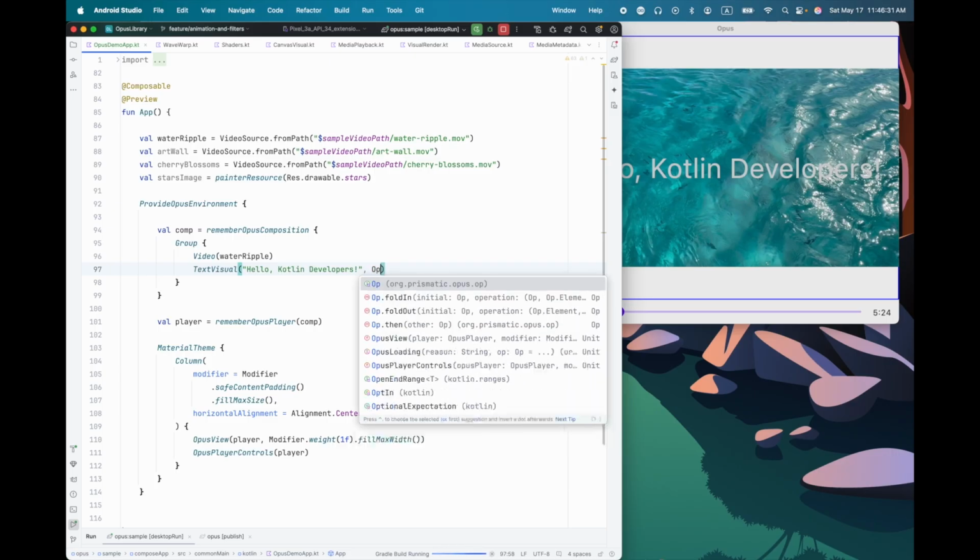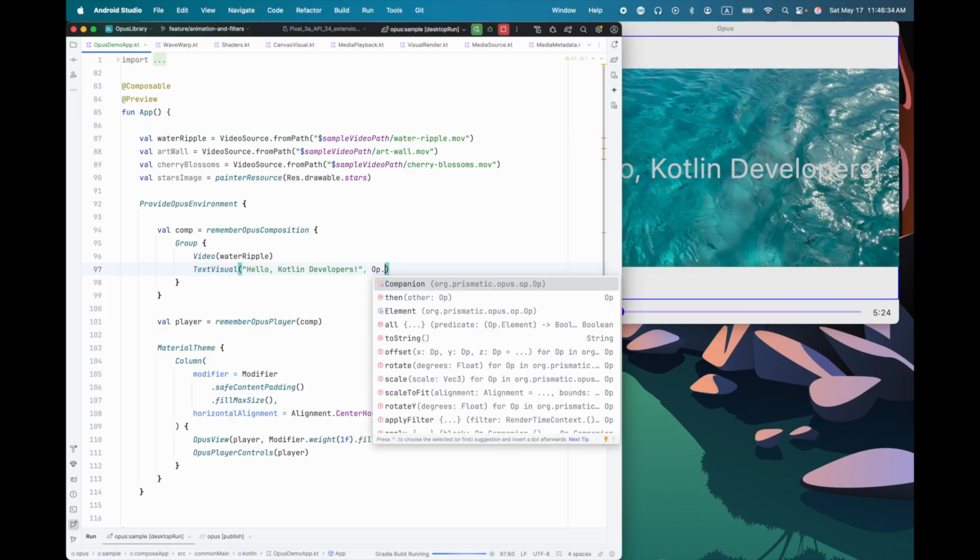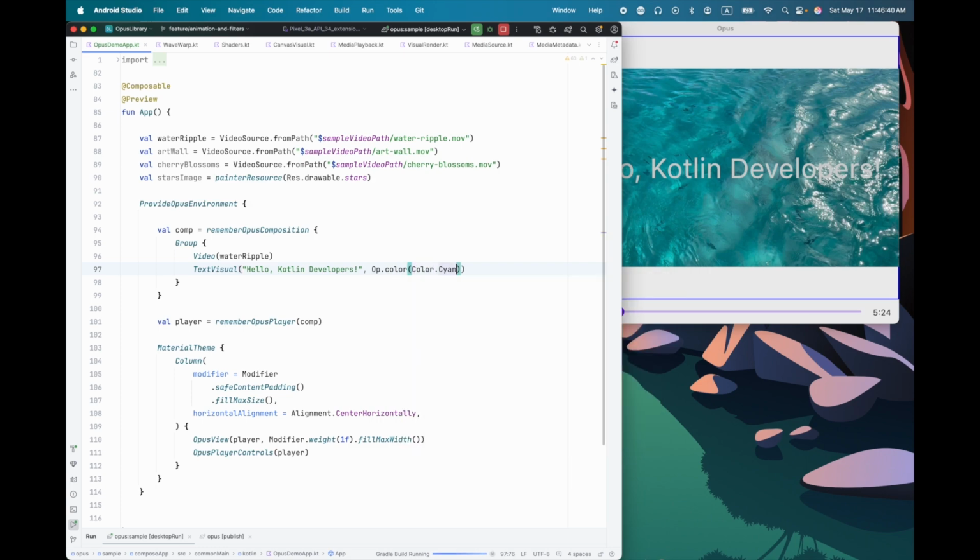We also can use operators with text as well, and let me do that now. Let's set the color to cyan. You'll notice that the text itself doesn't have any intrinsic duration to it. Video does. Video is a certain number of seconds or minutes long, but text doesn't. Well, because we're in a group with something that has an intrinsic duration, the text visual is automatically inheriting the duration of the group, whatever the longest thing in the group is. If we were in a track, we wouldn't see anything right now because it would have a 0 duration.